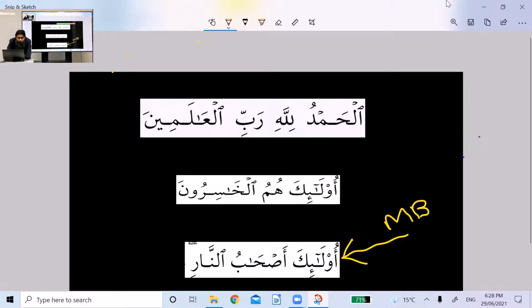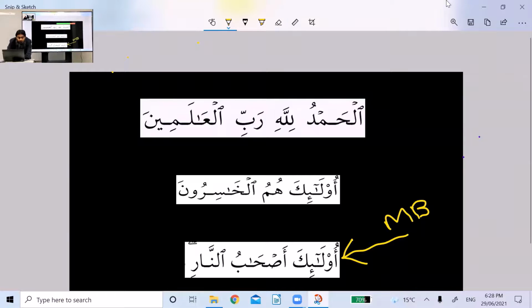Okay, ashabu an-nari. Now please pay attention. An-nari. What status? First of all, it is an ism. How do I know? Because of alif lam. Now, it is a singular ism. How do I know? Because there is no sign of pair and plural. So, an-nari is an ism in jar status. I just mentioned a few minutes ago, and let me repeat, and please pay attention. It's a very important point.